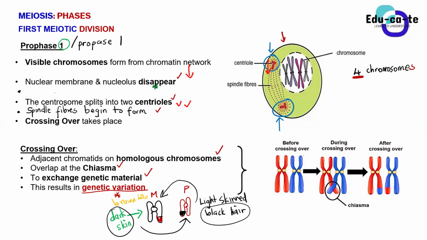You will find that the maternal chromosome, after crossing over, the one from your mother, now has black hair and maybe dark skin. And then your father's chromosome maybe now has light skin and brown hair. So there's been an exchange of characteristics. So this actually results in genetic variation.